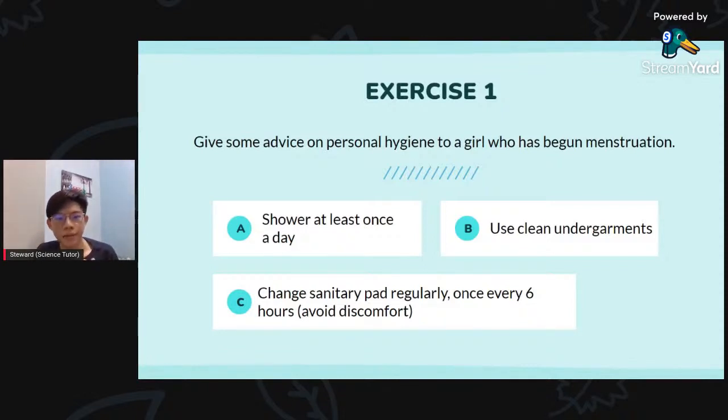First, we should advise her to shower at least once a day, to ensure she keeps her body clean. Secondly, use clean undergarments. You can change them twice or thrice a day, to keep your private parts clean. Third, change the sanitary pad regularly, once every 6 hours, to avoid discomfort. These are the 3 pieces of advice you can give to your friend, or even in exams you can answer in this way.